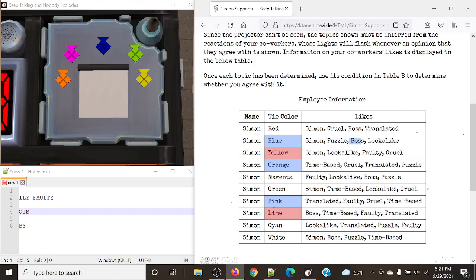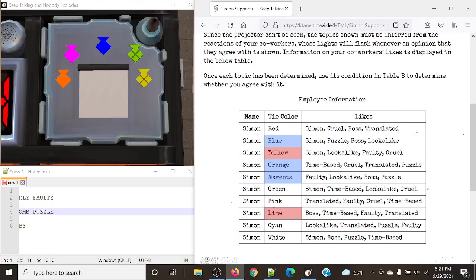Boss, nope. And lookalike. So this is indeed a magenta. Either way, it still doesn't change anything. There was a faulty on the last stage, so that is my bad. And I believe pink is a much brighter color, so that's my bad. In this case, Simon, we said no. Puzzle. All 3 do have puzzle. Let's see if any of the ones that didn't flash have puzzle in them. And no, it doesn't. So the second topic is going to be puzzle.